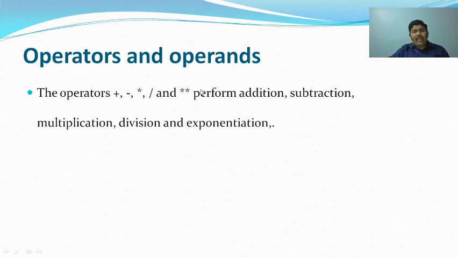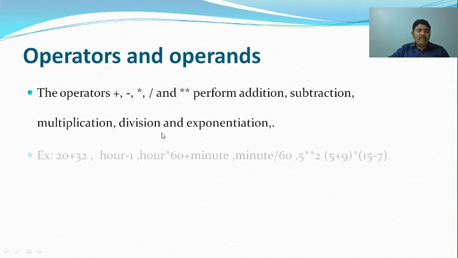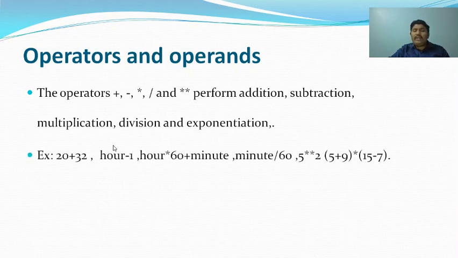But basically here the double star is the symbol which is used for exponentiation. By using these operators we can form expressions like 20 plus 32, 5 minus 1, 5 into 2. Here 5 star star 2 is exponentiation, so 5 to the power 2 is 25. Like that we can use exponentiation.